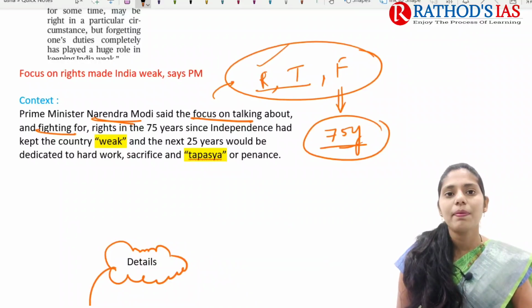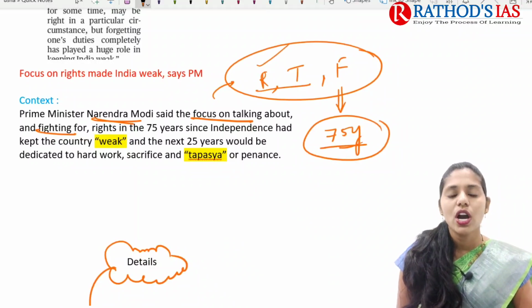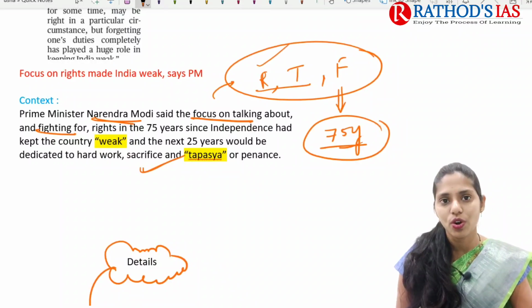In this context, our Prime Minister said that in the next 25 years we need dedicated hard work, and we need to go for sacrifice and tapasya, or penance. This will be helpful for building a strong India.